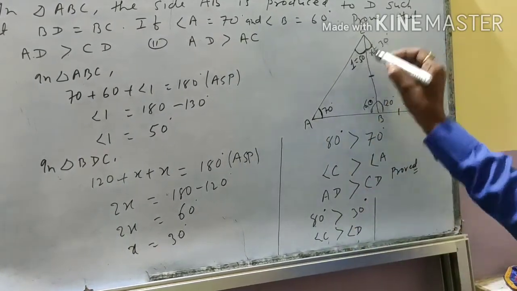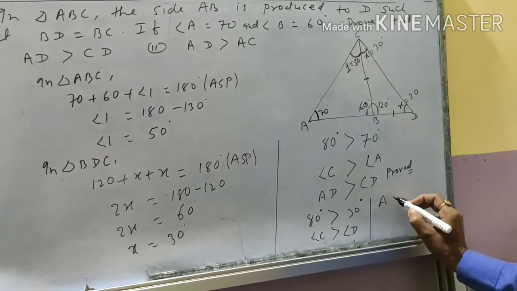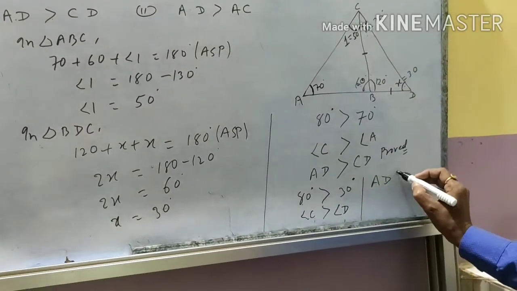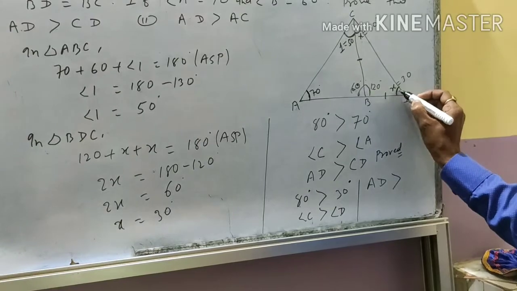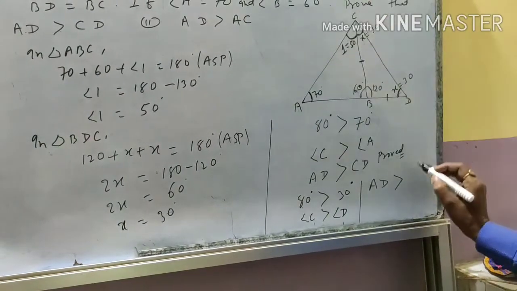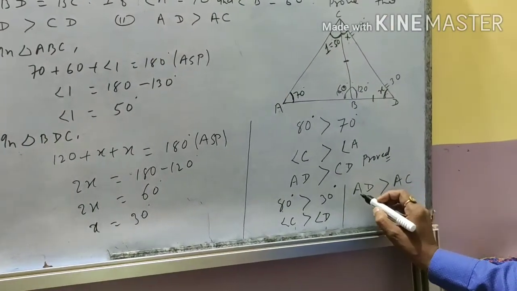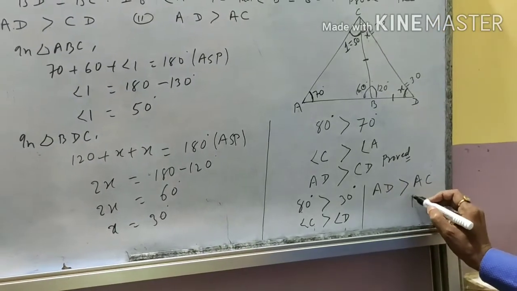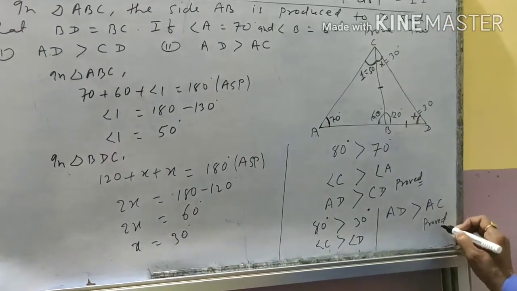In front of angle C we can write AD is greater than, in front of angle D we can write AC. Okay. So here AD is greater than AC. This is your second proof.